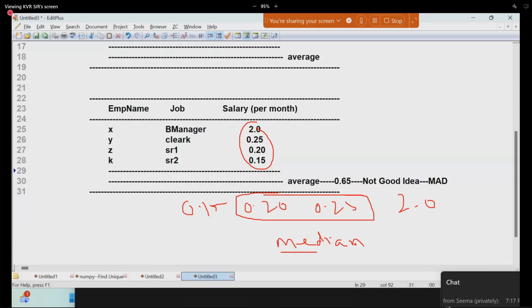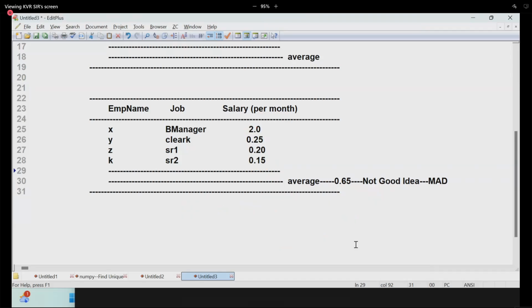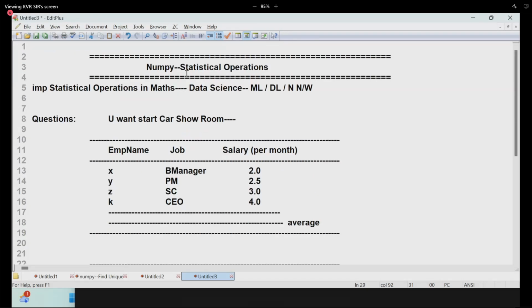Mean is nothing but something like an average. Like that we have mode, median, standard deviation, and variance available. Those kinds of things come under statistical operations. You will come across them in machine learning, supervised learning, which are very important areas. In those places, statistical operations will be coming.